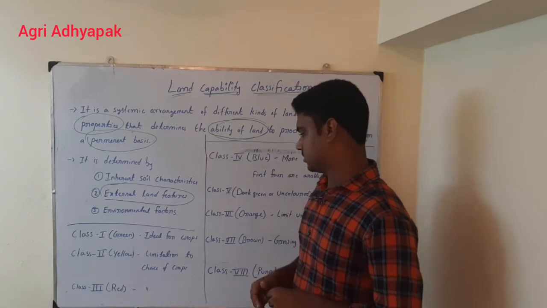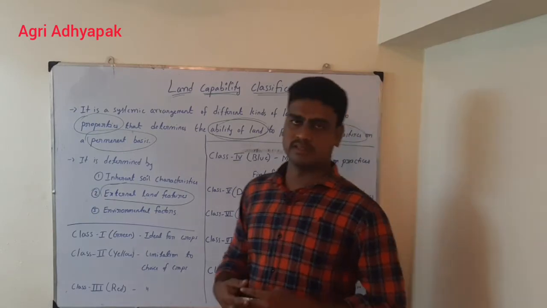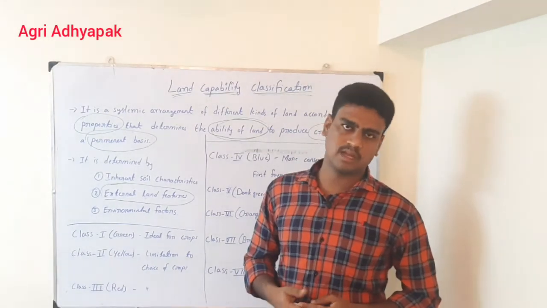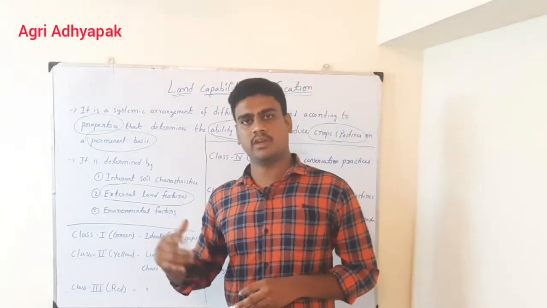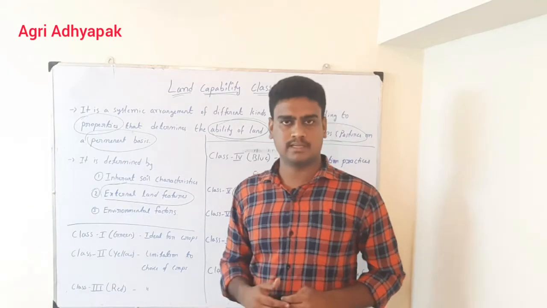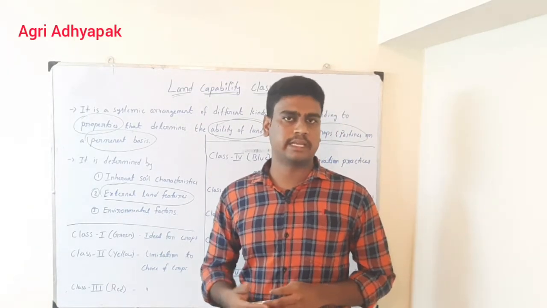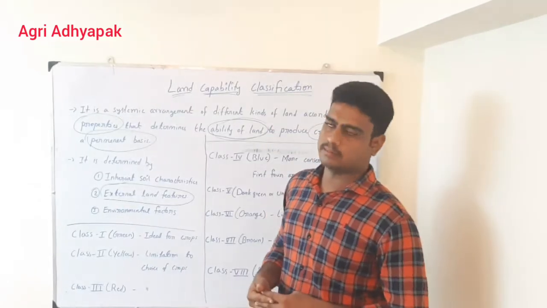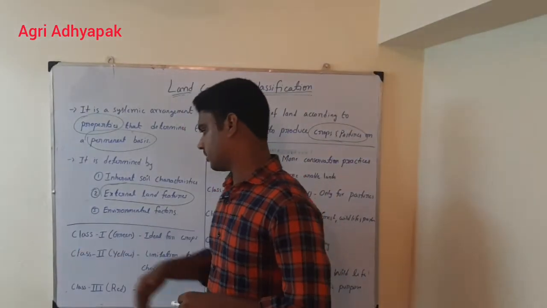Then the last 4, the 5th to the 8th, cannot be used for agricultural crops, but we can use them for forest, pasture, wildlife or recreational purposes, but not for agricultural purposes. So let us see class 1.